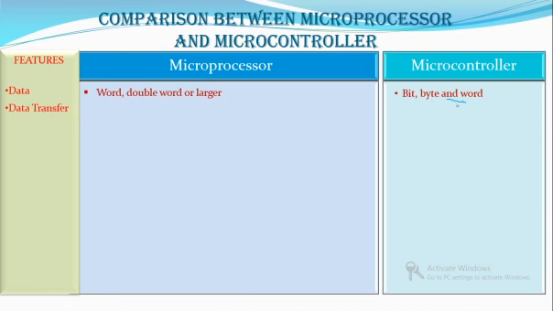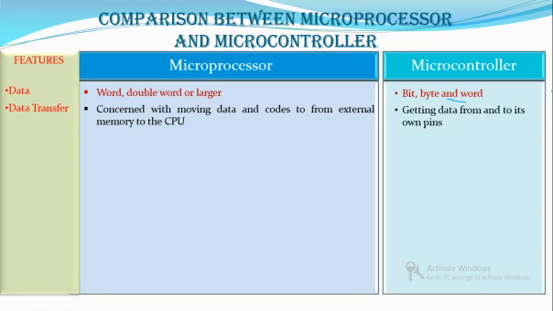Now if we check the data transfer, as we have mentioned, the microprocessor will always have to communicate with the external storage devices. So it will be concerned with moving data and codes to and from external memory to the CPU. So to and from external memory to the CPU. While the microcontroller contains within itself the internal memory and input output devices, so the data transfer is always among its pins itself.